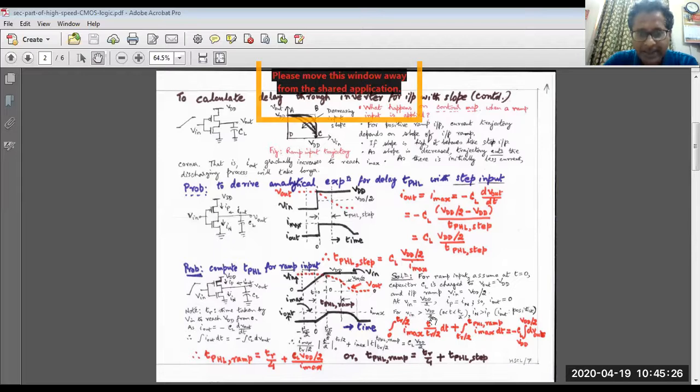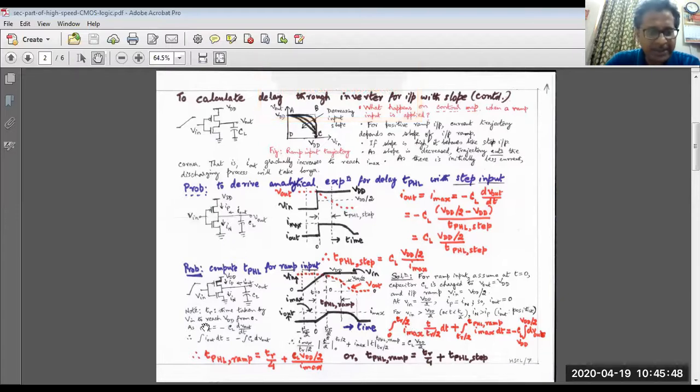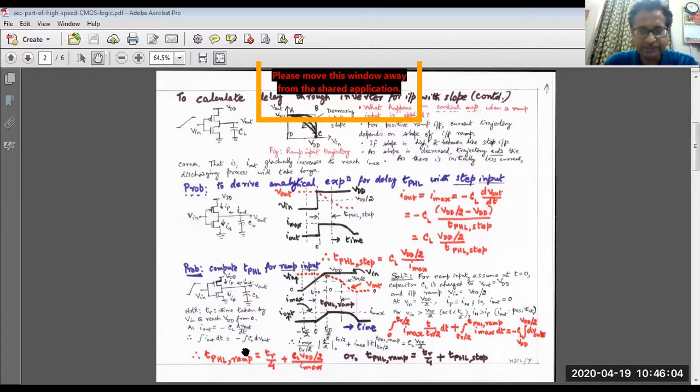But for V greater than VDD by 2, that means in the range t varying from 0 to TR by 2, the NMOS current exceeds the PMOS current. That is the capacitive current, that I out will be positive. I out means it is towards the output node. Okay, so how will the mathematical equation look? Just consider the relation between the voltage across the capacitor and the current. It is I out equal to minus CL dV out dt. So if you integrate this equation, it becomes integral I out dt equal to minus CL dV out. Okay, it's integration. So that's what we are writing.